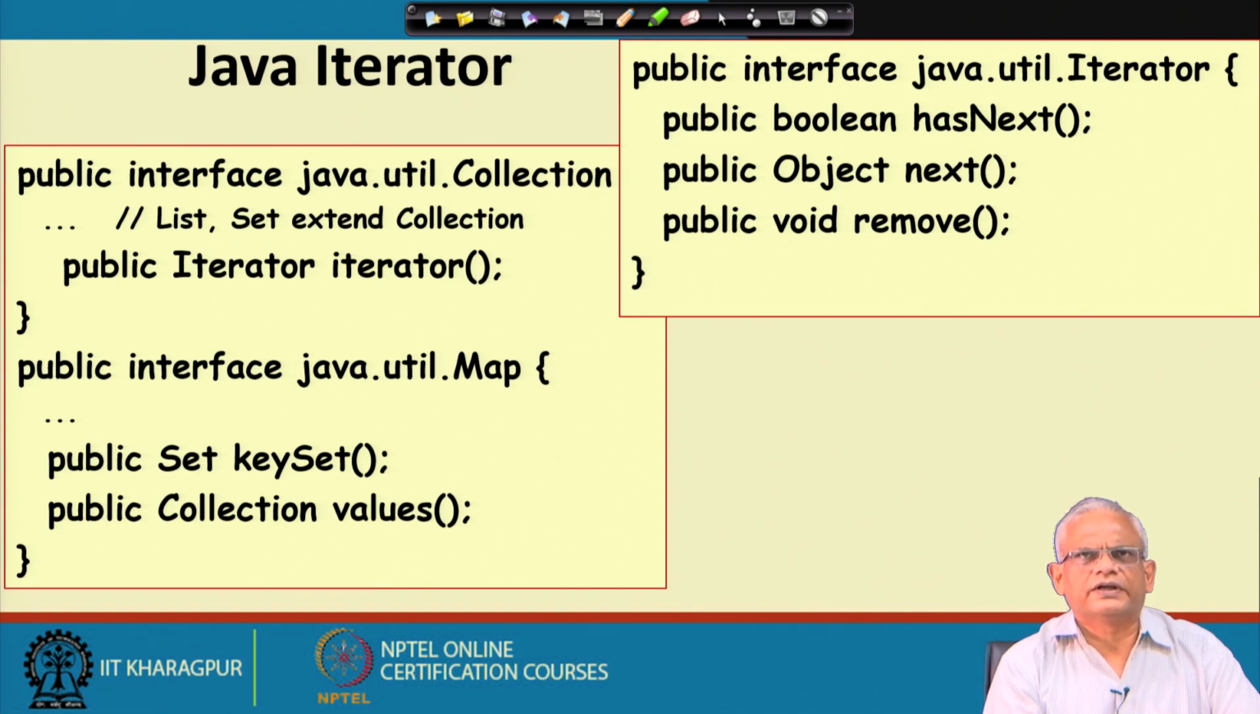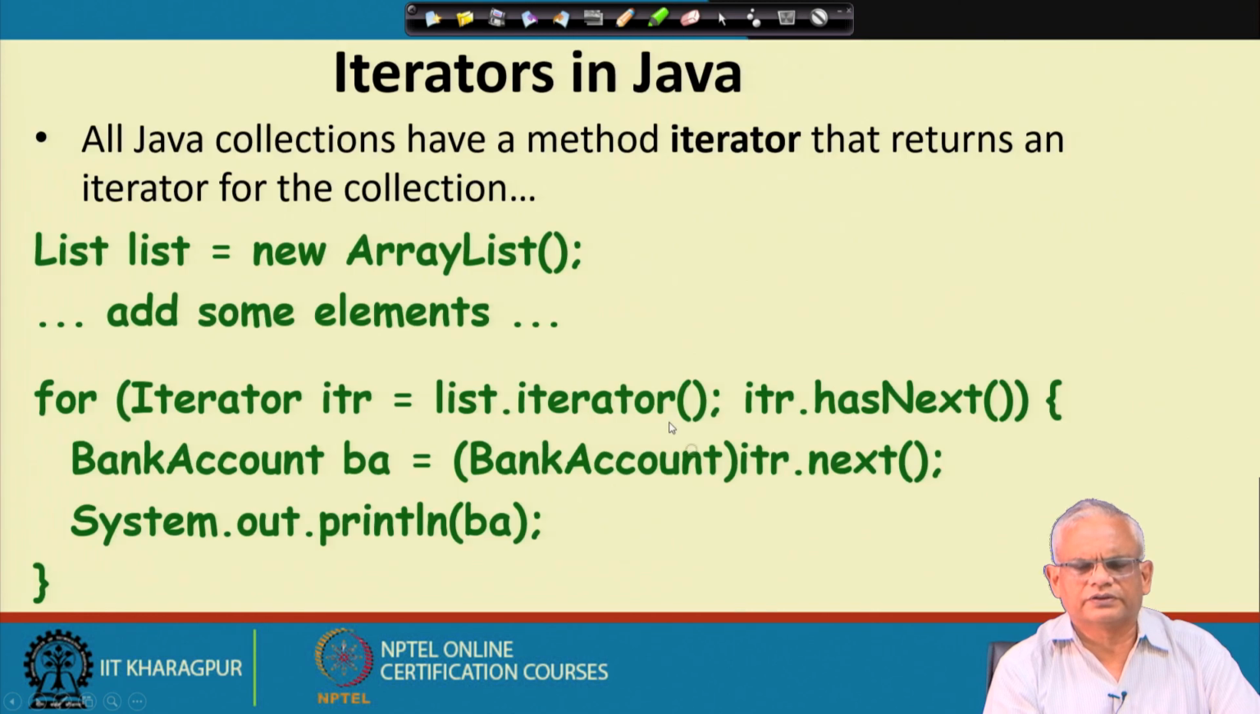So, this is the Java iterator. The Iterator is defined in java.util, it is an interface, and hasNext, next, and remove are the methods. The collection implements the Iterator interface, whereas map does not implement the Iterator interface. On the other hand, you can get keySet, values, and so on, which are collections, and you can define iterators for these.